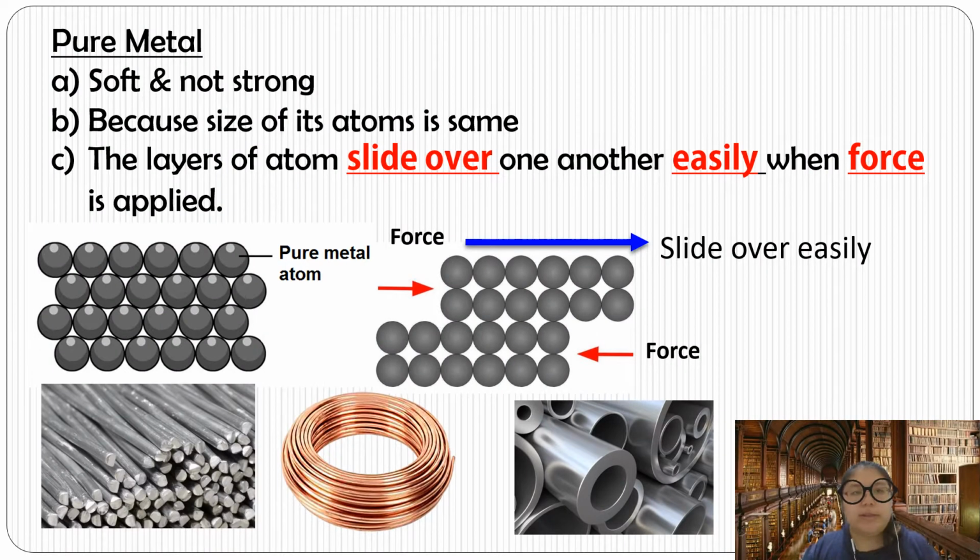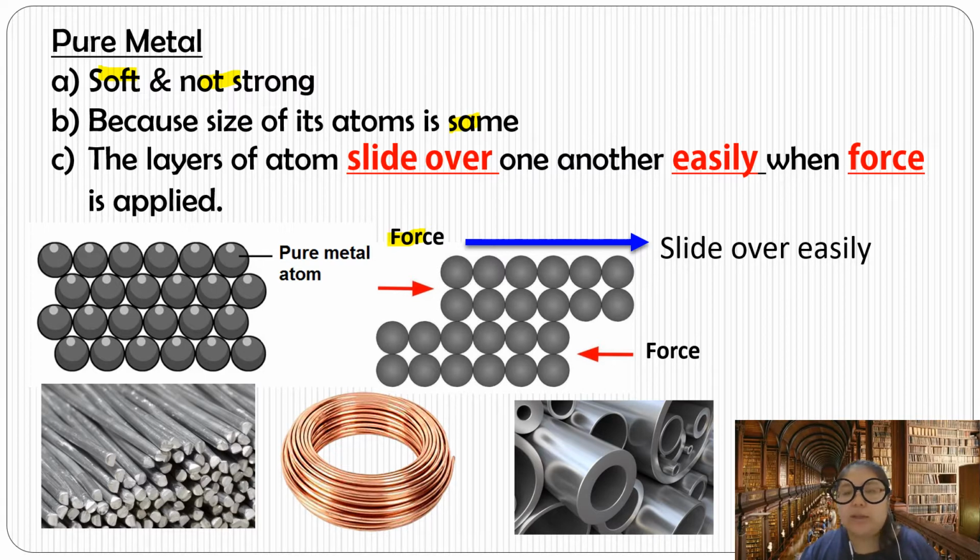Now we're going to see pure metal. First, pure metal is soft and not strong. That's why we need to do alloying. Second, the atoms are all the same size. If I exert a force, the layers of atoms easily slide over one another, because every side is the same.